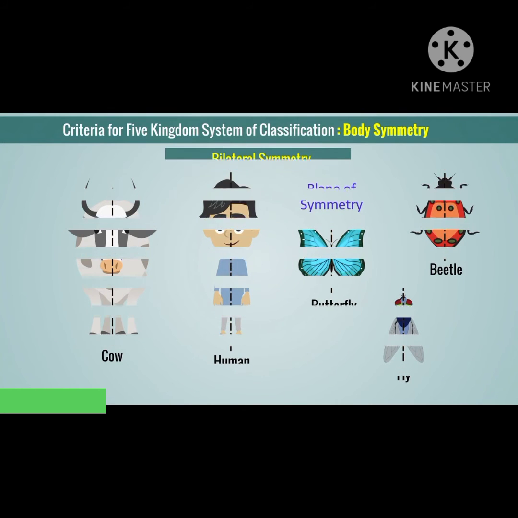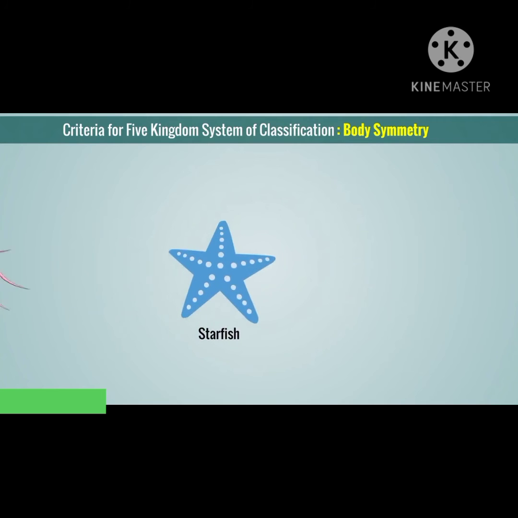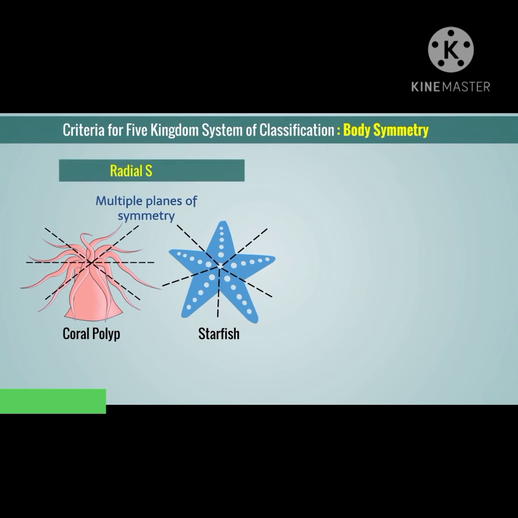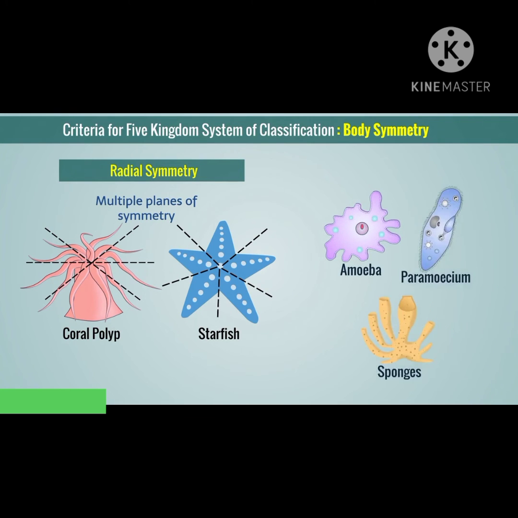In starfish and coral polyps, there can be multiple planes of symmetry passing through the central axis. Such animals are said to have radial symmetry. Other animals such as amoeba, paramecium and sponges do not have a symmetrical body. These are said to have an asymmetrical body.